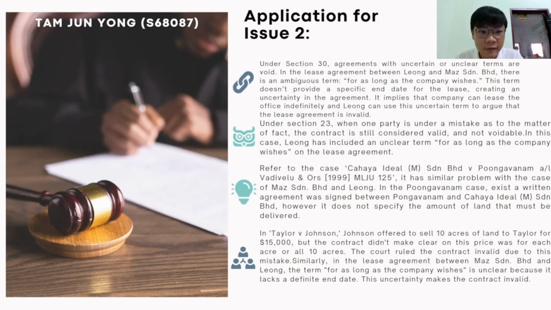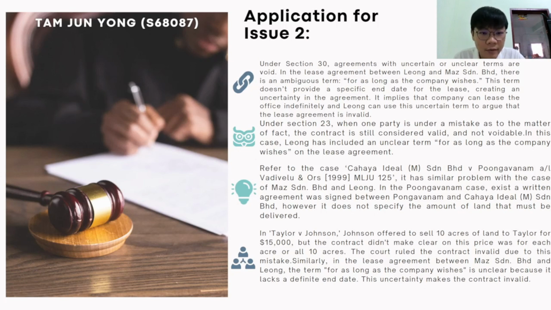This part is the application for issue 2. Under Section 30, agreements with uncertain or unclear terms are void. In the lease agreement between Leong and Mas Sendirian Berhad, there is an ambiguous term saying "for as long as the company wishes." This term doesn't provide a specific end date for the lease agreement, creating an uncertainty. It implies that the company can lease the land indefinitely, and Leong can use the uncertain term to argue that the lease agreement is invalid.